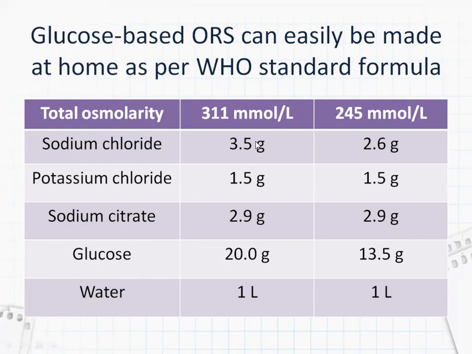You can see the differences between these two: here sodium chloride is 3.5 grams, here 2.6 grams. Potassium chloride and sodium citrate are the same, 1.5 and 2.9. Glucose, here 20 grams are given, here only 13.5 grams. Water is 1 liter in both. And in children and infants, you can decrease the amount of glucose and potassium.